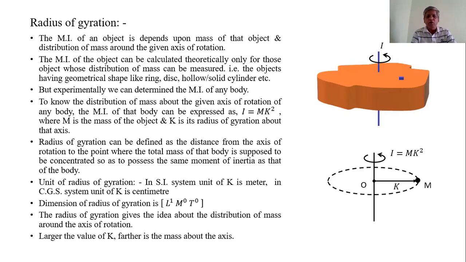To express the distribution of the mass about the given axis of rotation of any body, the moment of inertia can be expressed as I is equal to M k square, where M is the mass of the body and k is the radius of gyration. Here, this is a rigid body of any shape.